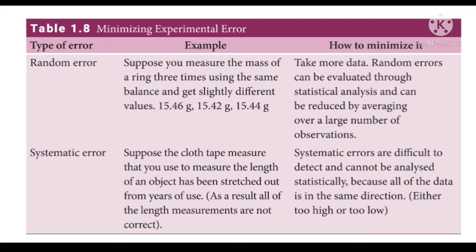The next type of error is systematic error. An example for systematic error: suppose the cloth tape measure that you use to measure the length of an object has been stretched out from years of use. As a result, all of the length measurements are not correct. How can we minimize this error? Systematic errors are difficult to detect and cannot be analyzed statistically because all of the data is in the same direction, either too high or too low.